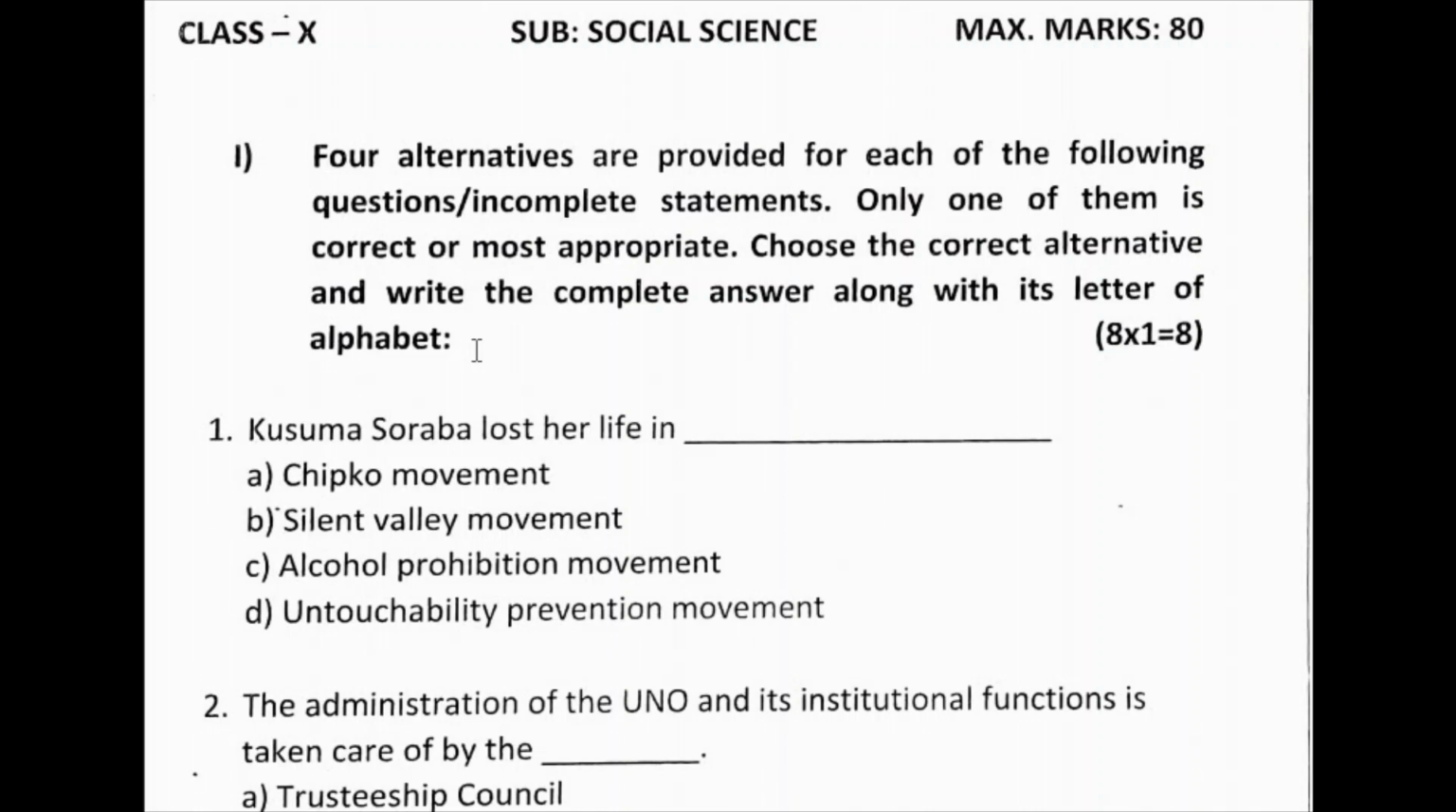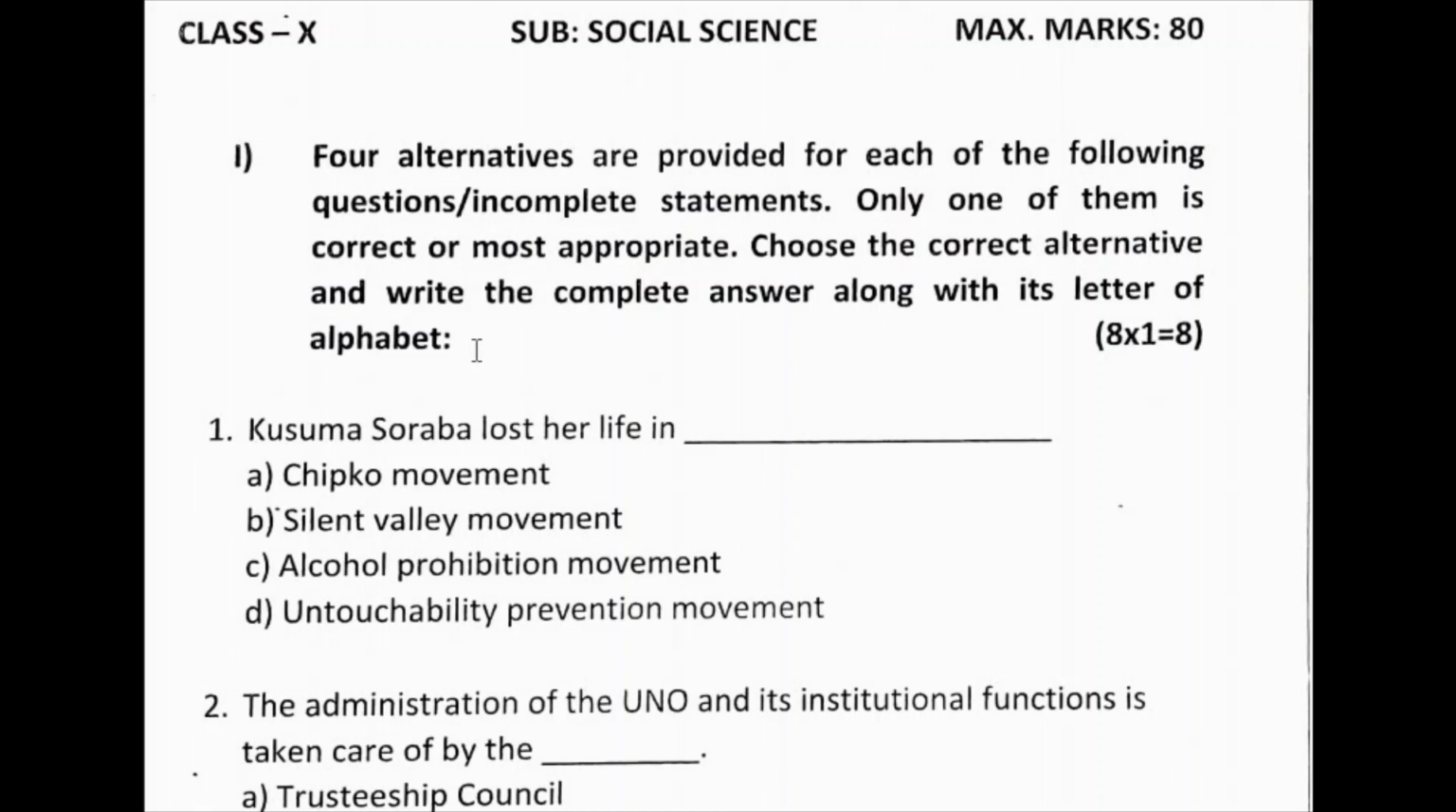So you know that it is a total 80 marks question paper. In that, multiple choice 8 questions, 1 mark each, and 1 mark questions 8, 1 mark each, and 2 mark questions 8, total 16, and 3 mark questions 9, total 27 marks, and 4 mark questions 4, total 16, and 1 map, with 1 mark for outline map and 4 marks for location. See, let us discuss one question paper.